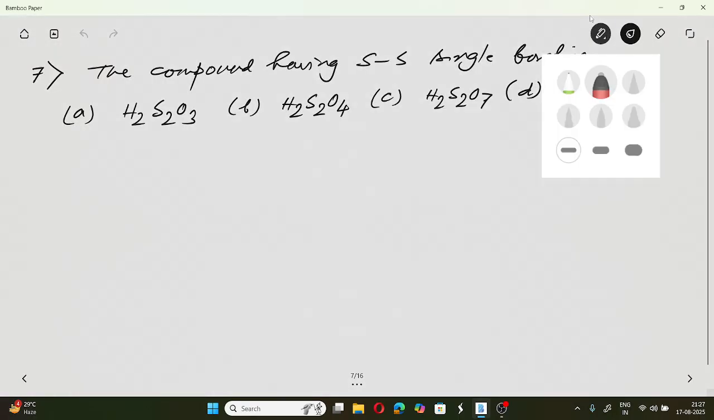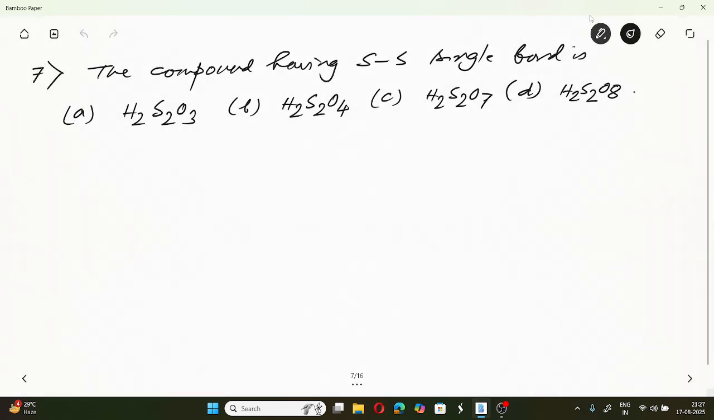Going to next question. Now if you look at here, it says: the compounds having SS single bond is. Okay, before moving into this we shall discuss, I'll show you the structures of different oxo acids of sulfur.